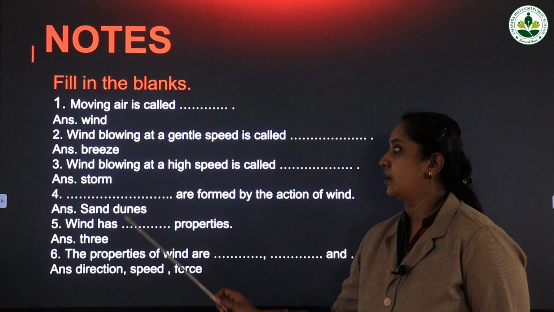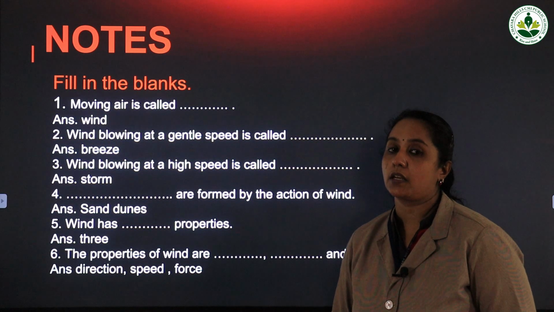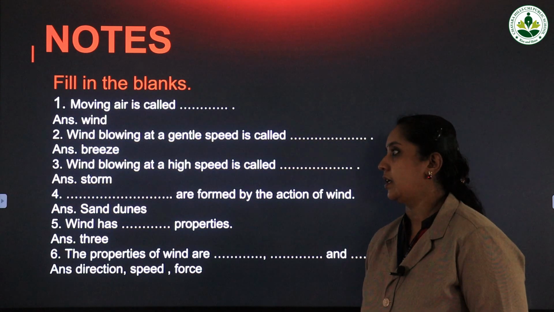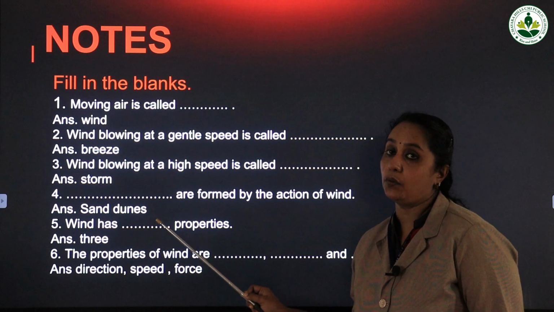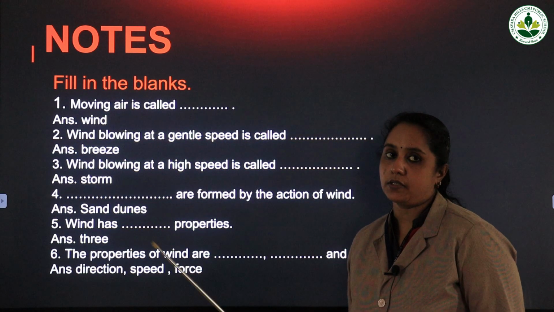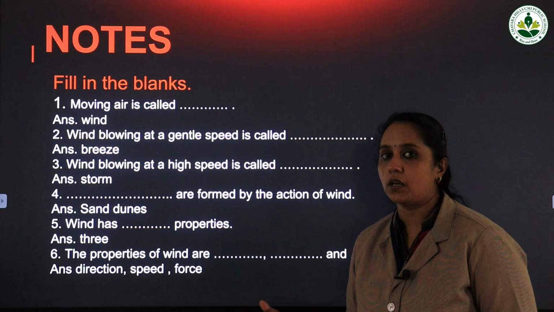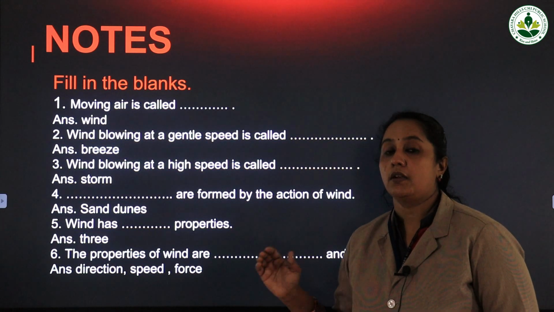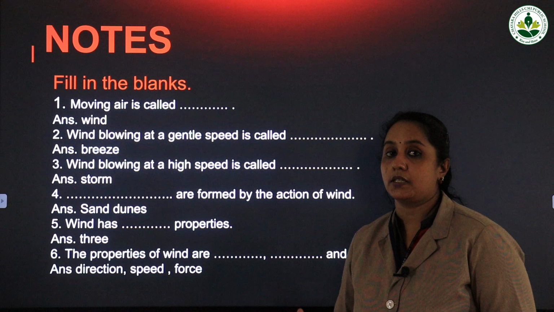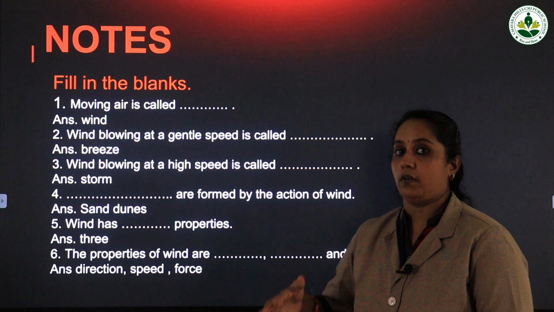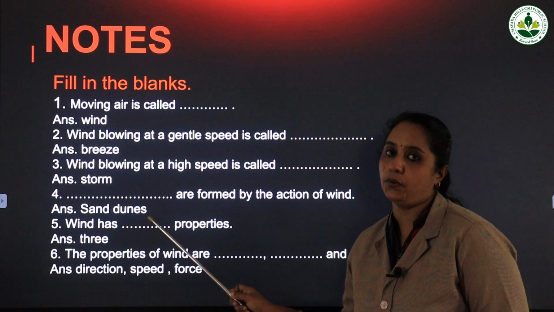S-T-O-R-M. Now fourth one, dash are formed by the action of wind. It is given in your textbook in that separate column. Answer is sand dunes. Sand dunes means manal titta. So in certain places, especially in deserts, due to this wind, there will be sand wind. Due to that, the sand will be piled up in heaps, and that is known as sand dunes, manal titta.